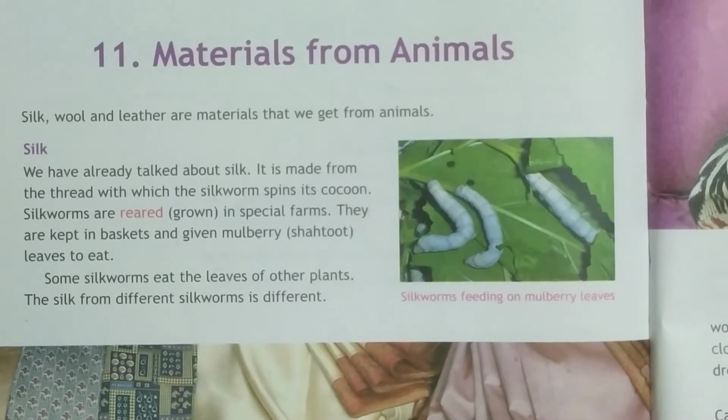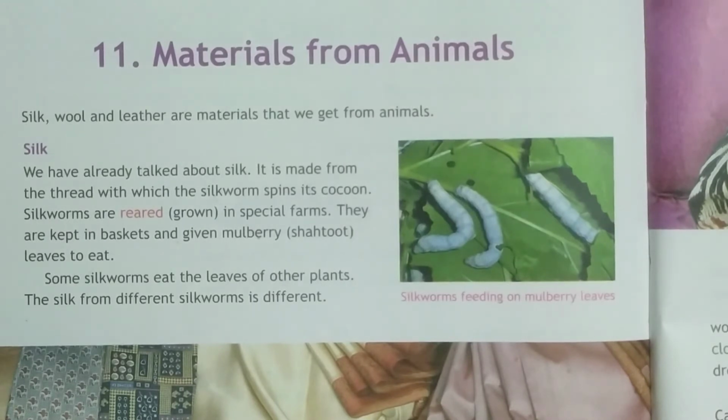Silk is got from silkworms, isn't it? We have learned it. How is silk made? Silk is made from the thread with which the silkworm spins its cocoon. And silkworms are reared. Reared is nothing but grown in special farms, and they are kept in baskets and given food to eat.